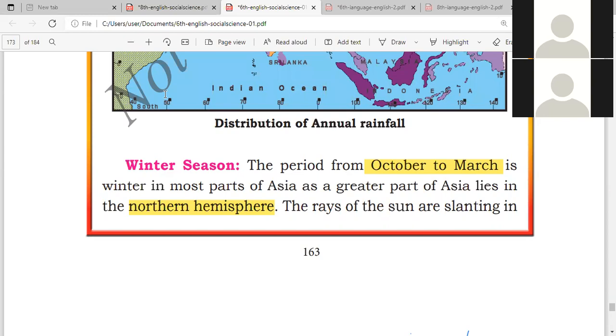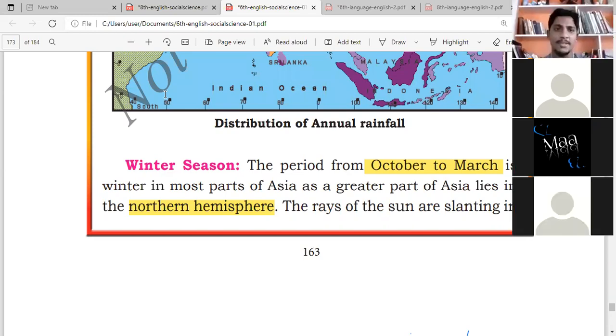So winter season will be very cold. Usually the month of December, the snow falling season, that is called winter season. Actually in Asia the winter season is from October to March. For example, imagine 2021 October to 2022 March. Now we are in winter season. You understand? So winter season starts from October to March.